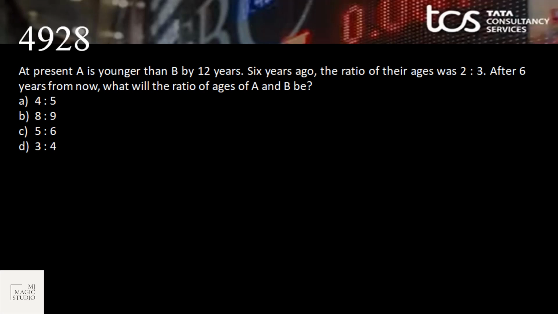Okay, the next one. At present, A is younger than B by 12 years. That means A's age is B minus 12. Younger, na? His age would be less than B. 6 years ago, the ratio of their ages was 2x and 3x.